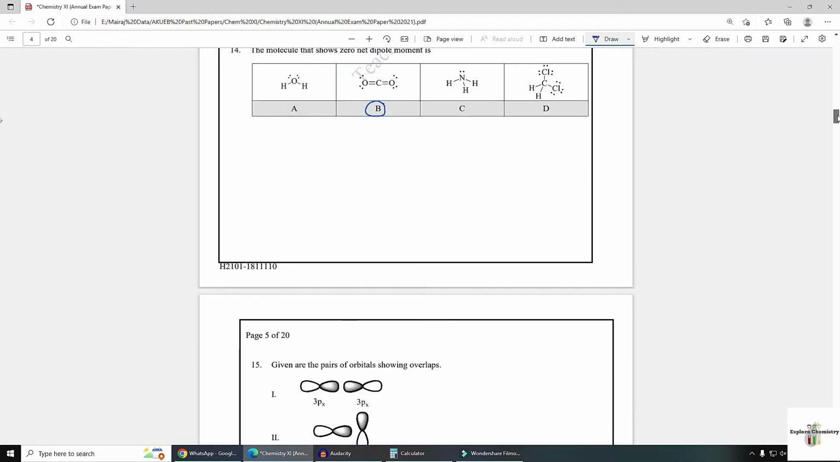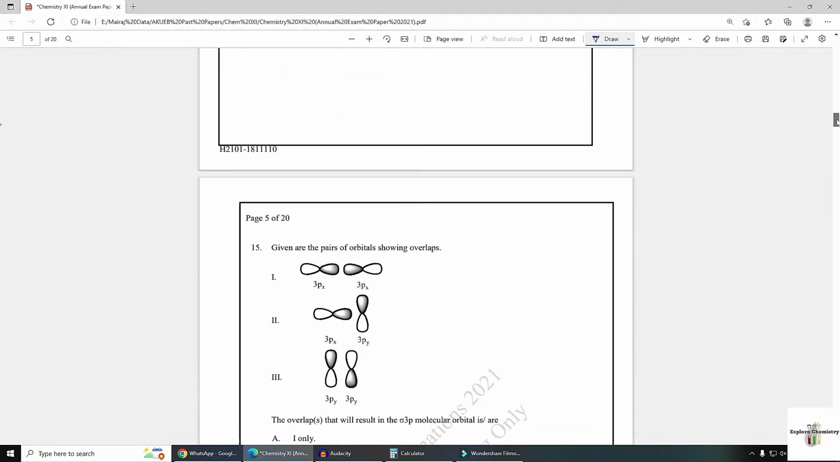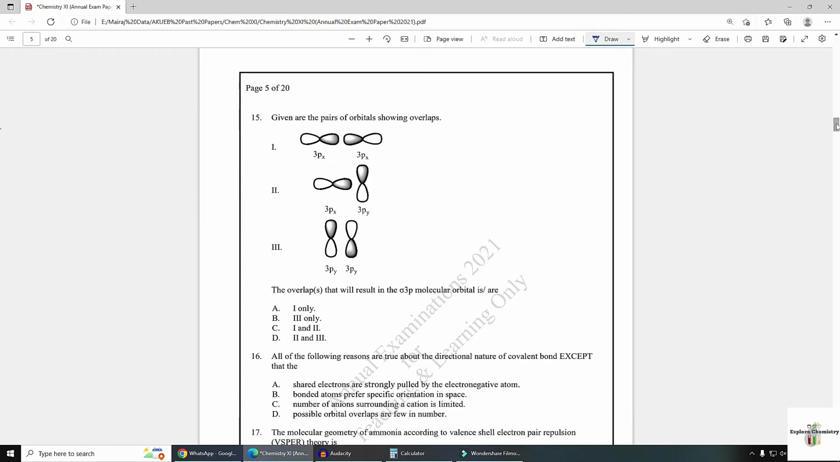Only carbon dioxide will be having. Number 15. Given are the pair of orbitals showing overlap. The overlap that will result in a sigma 3p molecular orbital: a sigma bond is formed by head-on overlapping. If you see, this overlapping is head-on overlapping.